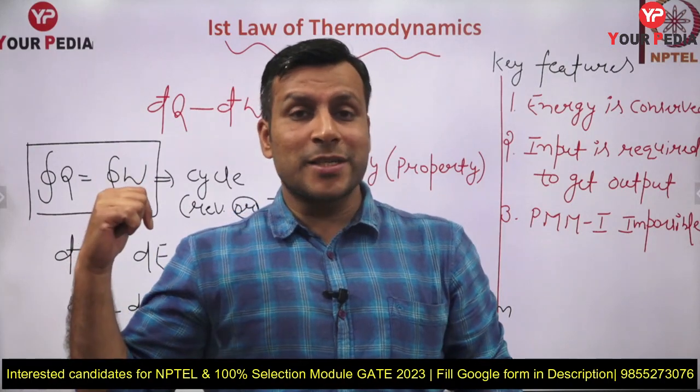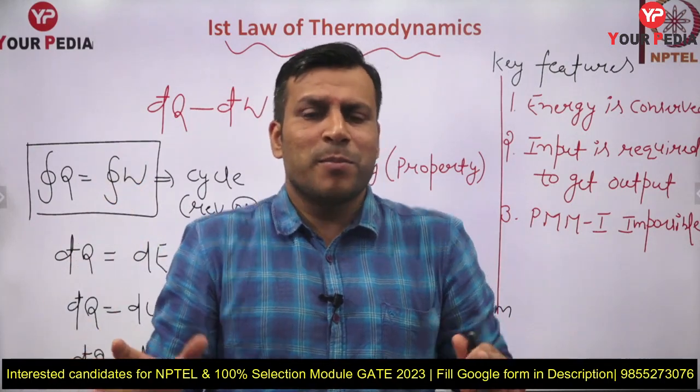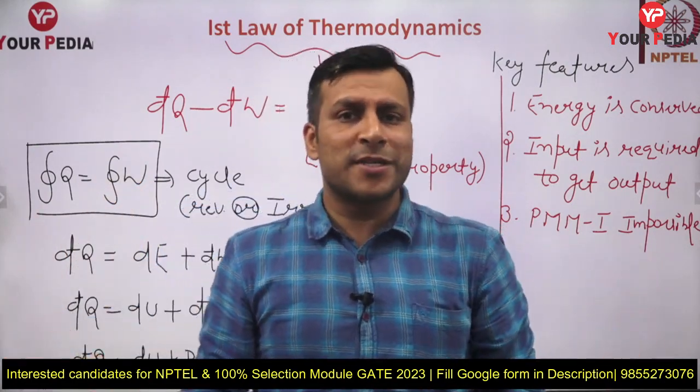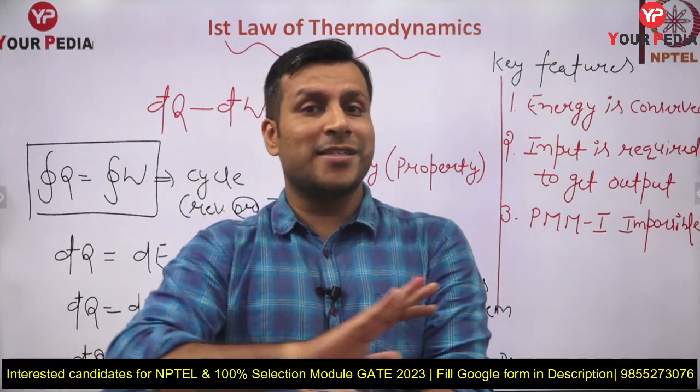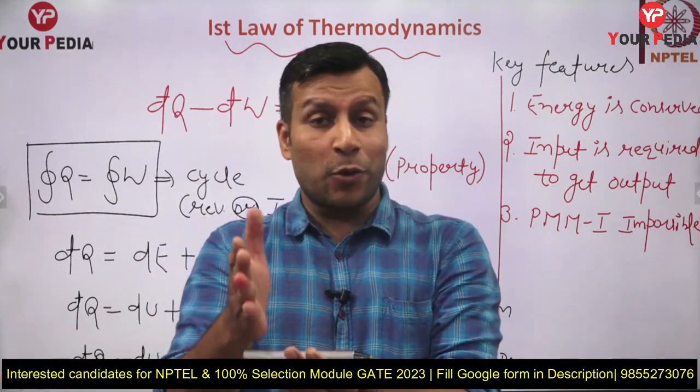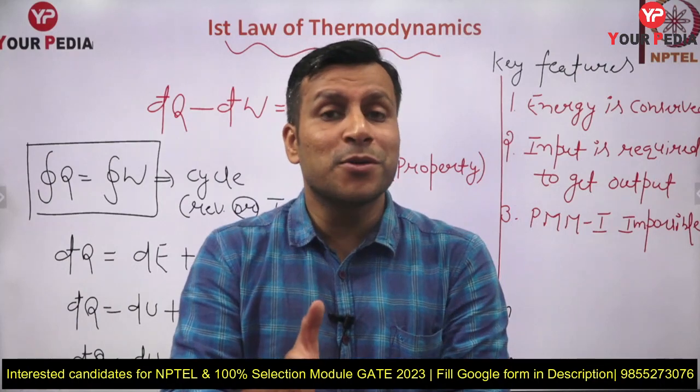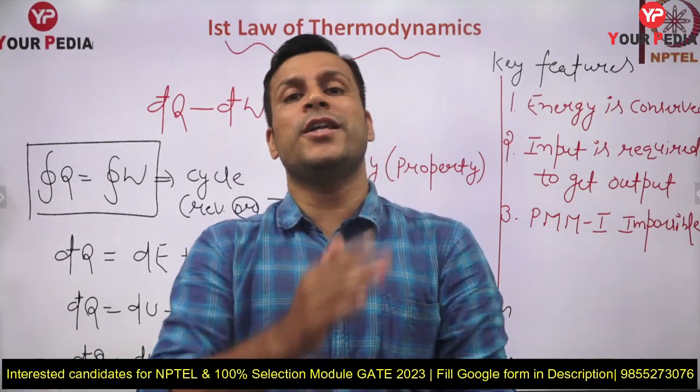First law tells us about what? The energy is conserved. So what are we going to lose in a real process? We are not going to lose energy. Energy is conserved. Total energy is conserved, so a loss of energy is not going to take place. But what is going to take place? The loss of quality of energy.